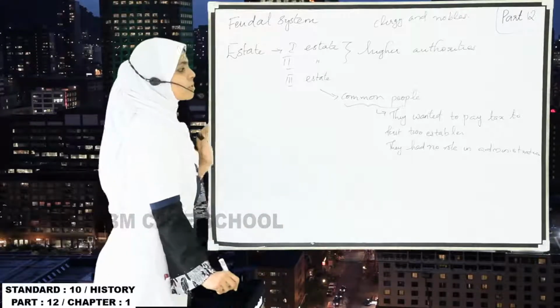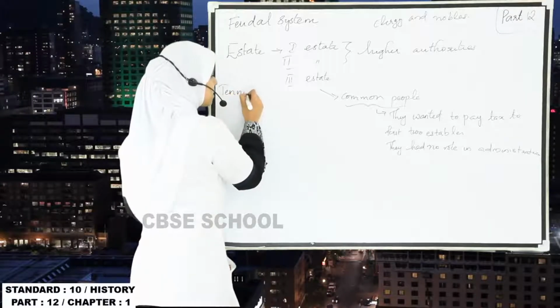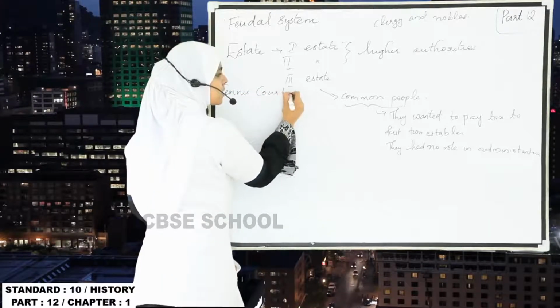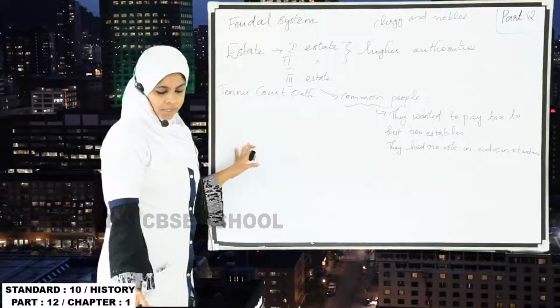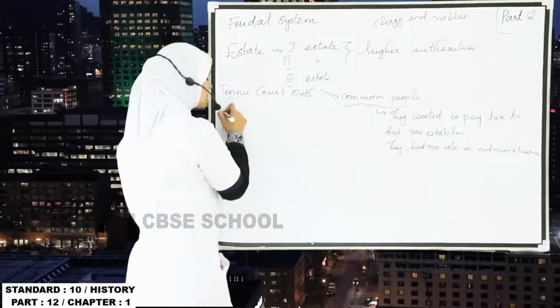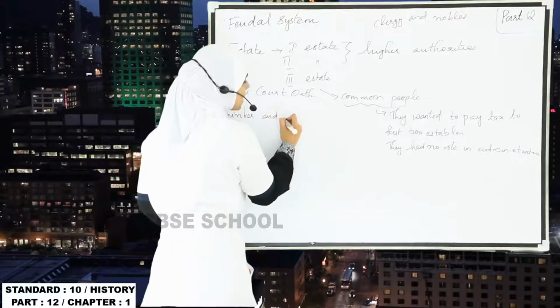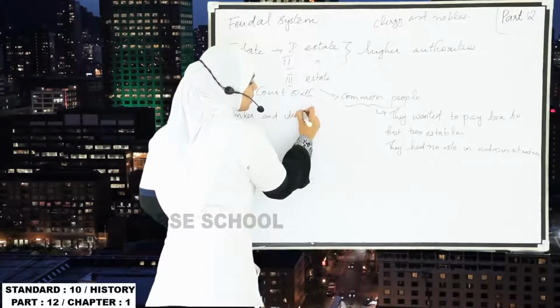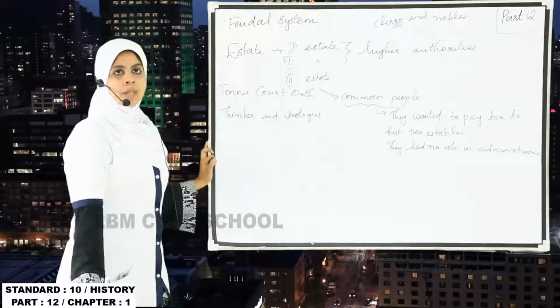In the French Revolution, we have studied another term, the tennis court oath, right? The tennis court oath is very important in the French Revolution. And we have also studied some thinkers and their ideologies. Who were they? Rousseau, Montesquieu and Voltaire.